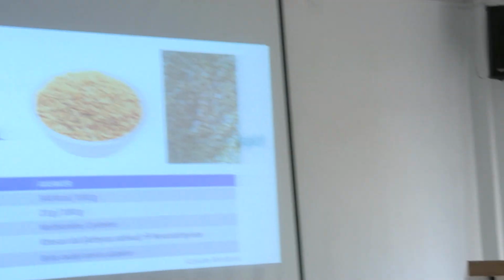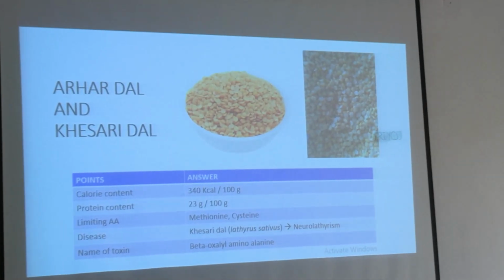And also this is an example of adulteration in Arhar Dal. In Arhar Dal sometimes Kesari is also mixed. In your spotter it looks very much different, but in real life those two things look the same. Here the Kesari is very old, that's why when you see it some black fungus is there also. And what is the name of the toxin? That is BOAA, beta oxalyl amino alanine.